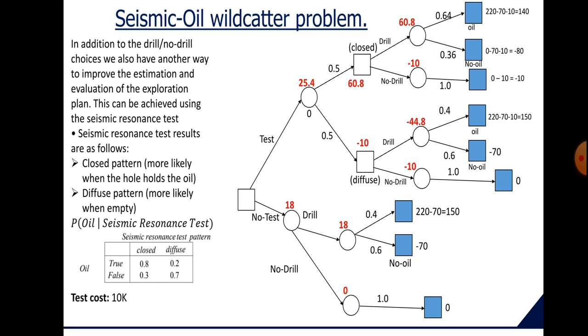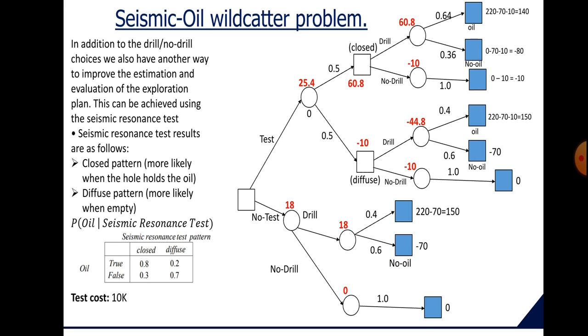Similarly, for the test result to be diffused, we get 0.36 as the probability value. So now, from these two probability values, we find out the estimated cost, or revenue, which we will be getting if we explore the oil or not. So if we explore the oil, if we drill, then the estimated amount will be 0.64 into 140 minus 0.36 into 80.